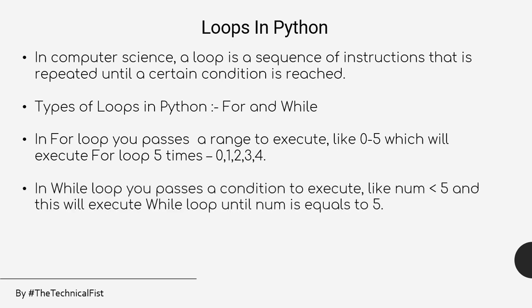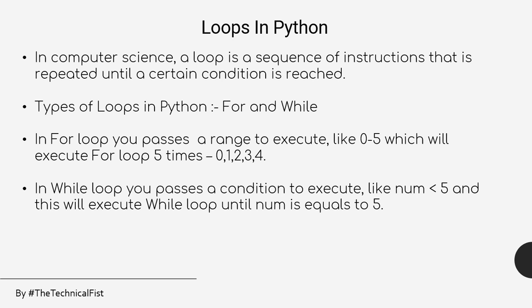You already know what a condition is from our previous videos, the if else conditions. So in a while loop you pass a condition to execute, like num is less than 5, and this will execute the while loop until num is equal to 5. For example, the initial value of number is say 0 or say 2, so it will keep on executing until the number becomes 5 or more than 5. When the number reaches 5 or more than that, it will exit the while loop and keep executing the rest of the program.